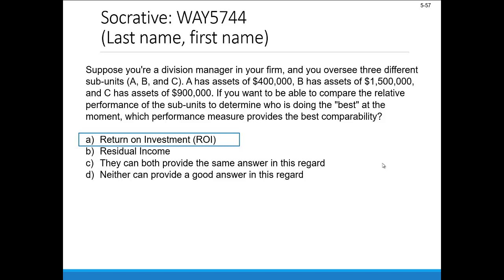A, return on investment is our best bet. So we did say one potential shortcoming of residual income is that comparability doesn't work out very well. If divisions have very different sizes, so different average operating assets, by nature they're going to have differences in residual income due to that difference in size. So return on investment, though, tells us the return relative to the investment. So that gives us better side-by-side comparability.